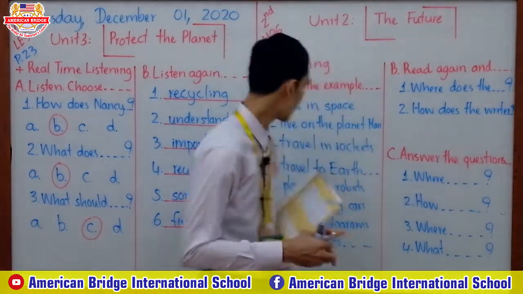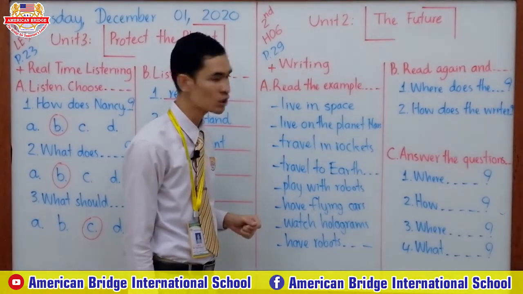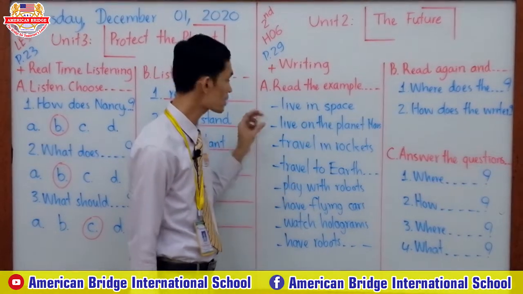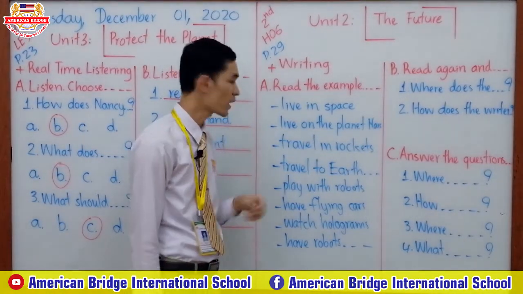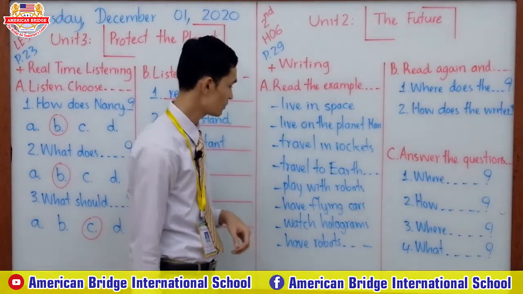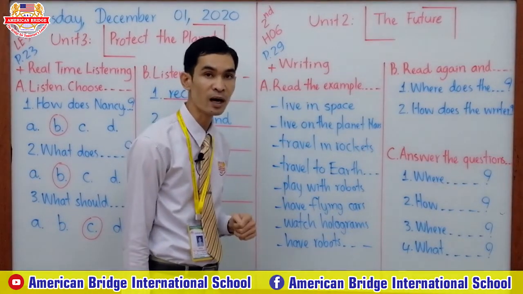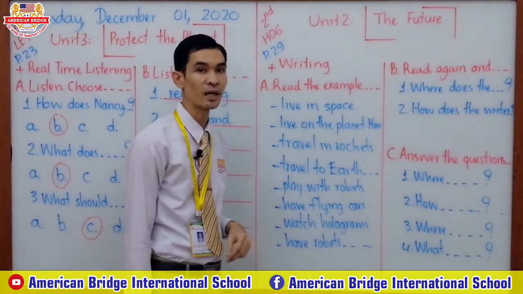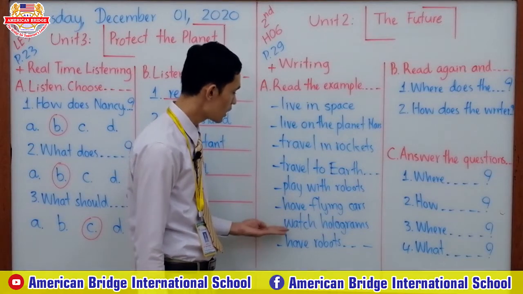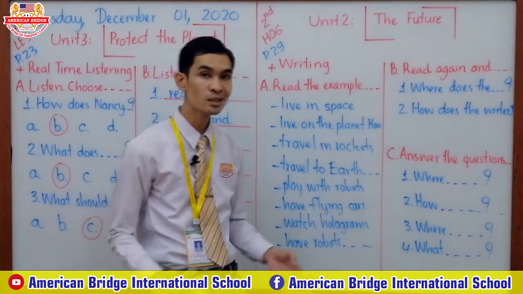So here there are some future activities in our passage. Like this one, live in space and live on the planet Mars. These are at the same time, so you can underline one, that's okay, or you can underline both of them, that's fine. Travel in rockets and travel to Earth, also at the same time, so you can underline one or two. Play with robots. Have flying cars. Watch holograms and have robots that clean the house.